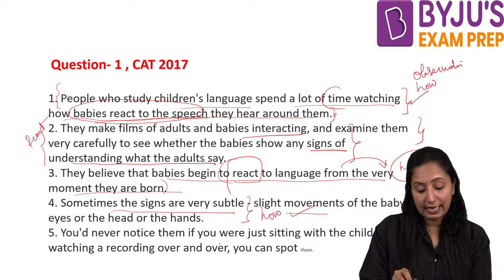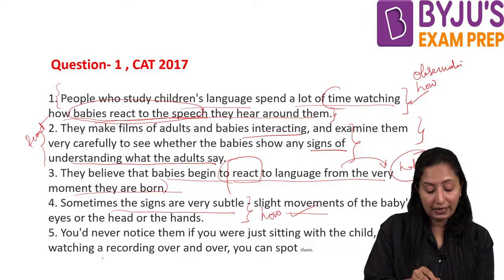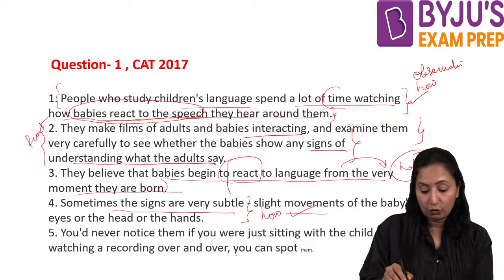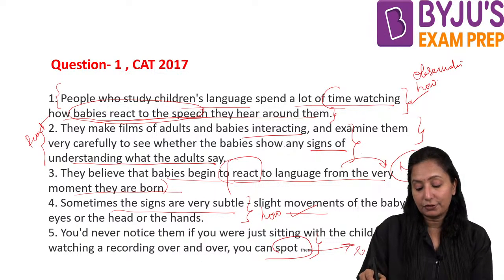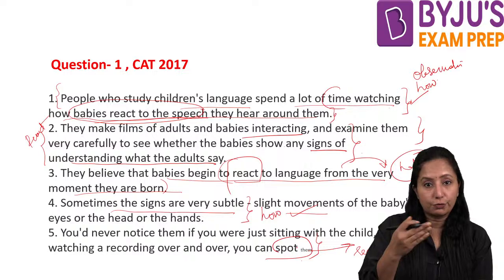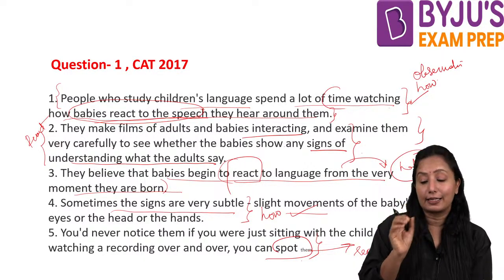You would never notice that if you were just sitting with the child, but by watching a recording over and over, you can spot them. What can we spot? We can spot the reaction, isn't it? So this is again how babies react. You cannot watch when you are sitting with them. If you watch only the videos, you will be understanding that.